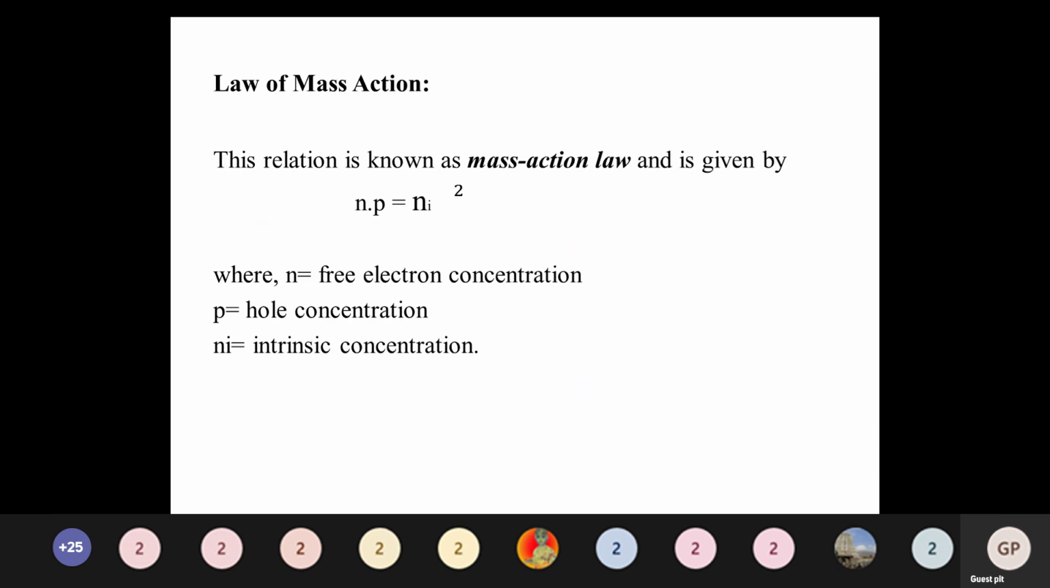What does this mean? Small n represents the free electron concentration, the number of free electrons in a material. P represents the whole number of holes present in the material, that is called the hole concentration. Now ni is the intrinsic concentration of the material. So ni squared is equal to n into p. This is the concept we are having.